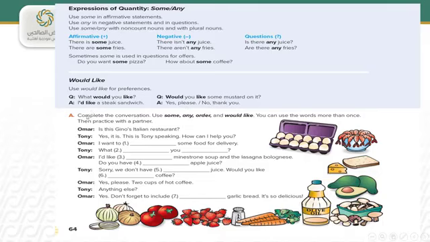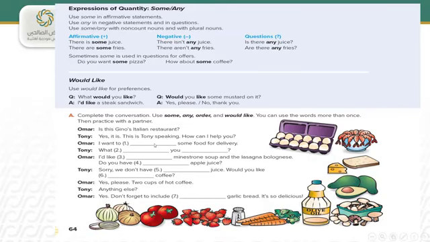Let's move to an exercise that may consolidate our knowledge about some, any, order, and would like. Complete the conversation. Use some, any, order, and would like. You can use the words more than once. Then practice with a partner. Omar, is this Gino's Italian restaurant? Yes, it is. This is Tony speaking. How can I help you?